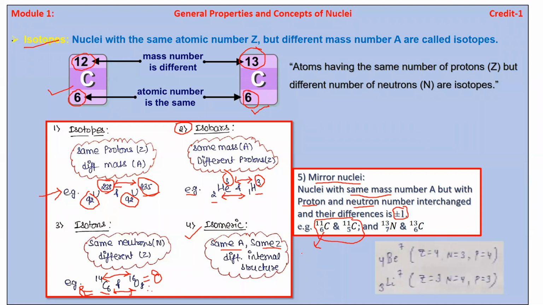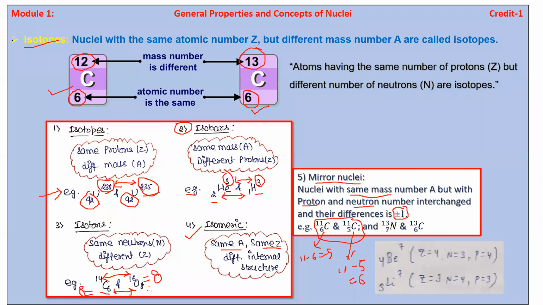If we calculate the neutrons, 11 minus 6 is equal to 5. And 11 minus 5 is equal to 6.